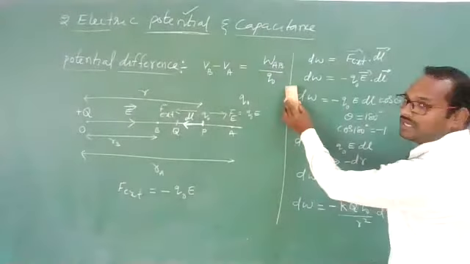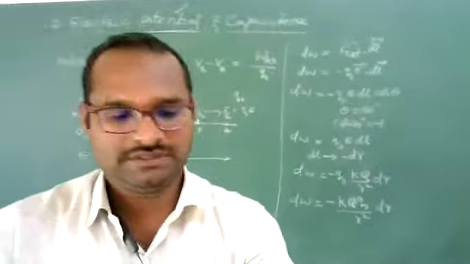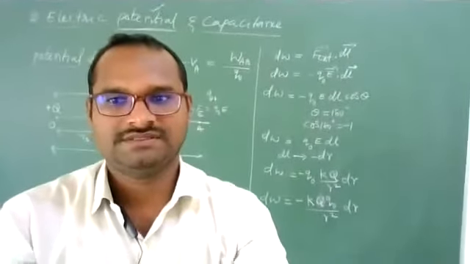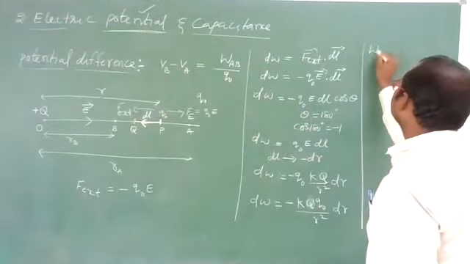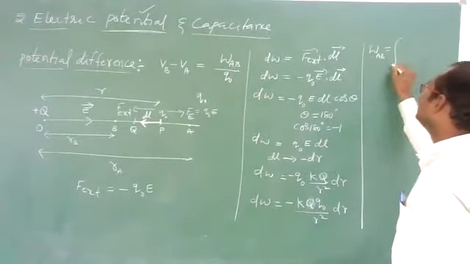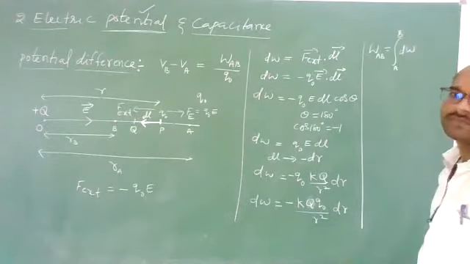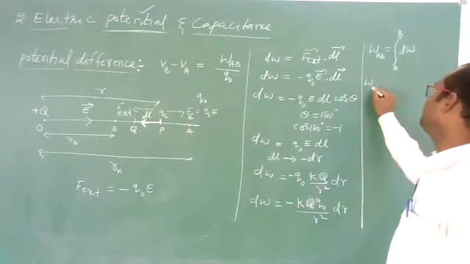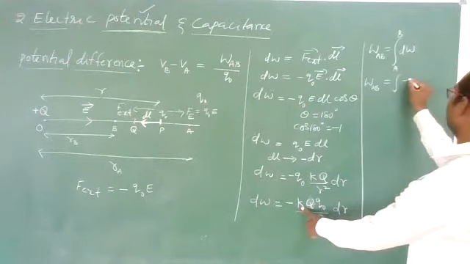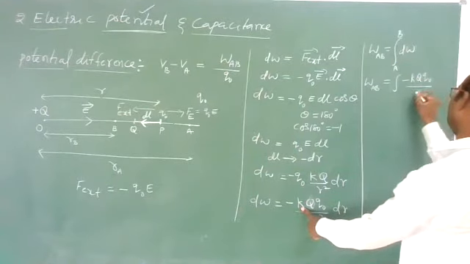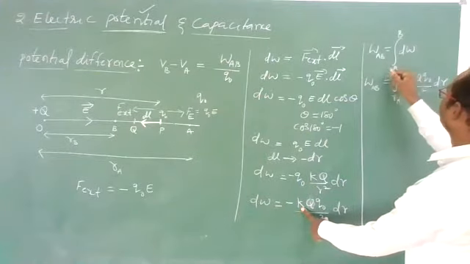Now I want the total work done in moving from A to B. It can be written as the integration of dW, from A to B. Means W AB can be written as the integration of dW. dW is minus K Q Q naught by R square dr. Now A to B means the distance is from where to where? RA to RB.